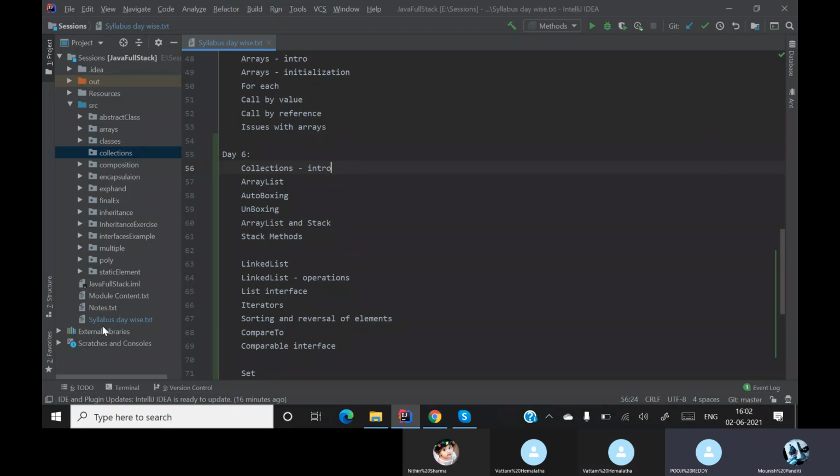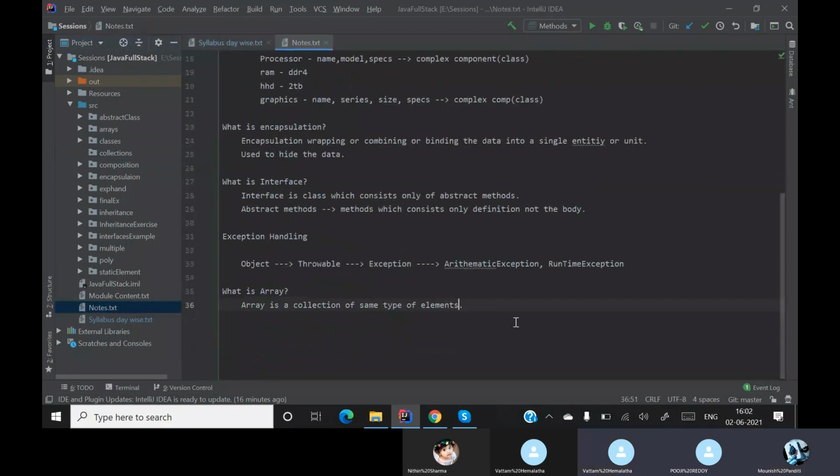No. What is collection? The first ever question is, what is collections? Collection is a framework which is used to store and process data. Are we clear? Collection is nothing but a framework which is used to store and manipulate the data.